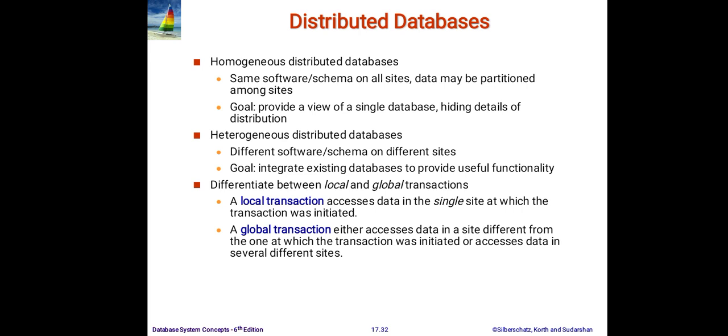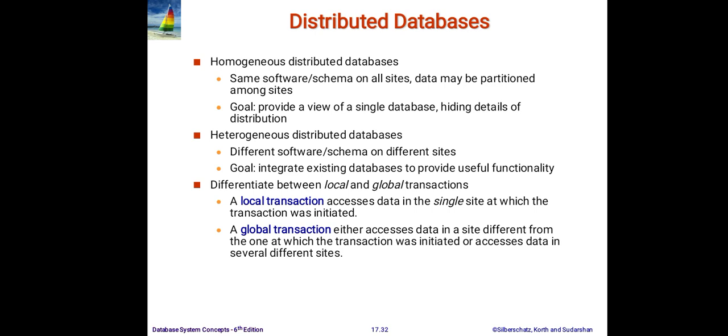There are different varieties of distributed databases, like homogeneous and heterogeneous. So what is homogeneous? Same software or schemas on all sites, and data may be partitioned among different sites. The goal is to provide a view of a single database, hiding details of the distribution.